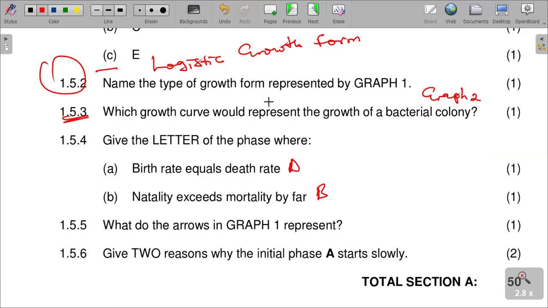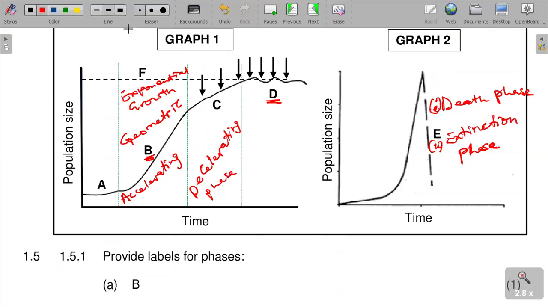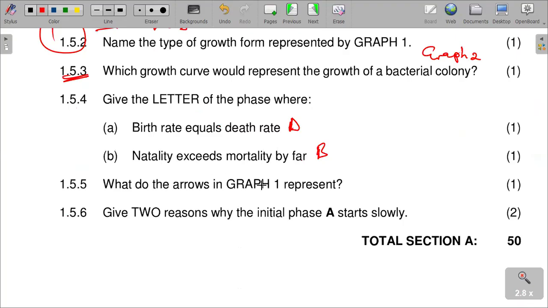What do the arrows in graph 1 represent? Those arrows that I said before, this is called environmental resistance. These arrows are showing environmental resistance, as to say that the carrying capacity is being reached, and then there are forces that cannot allow the population to go beyond that level. So we call them environmental resistance forces. So they represent environmental resistance.